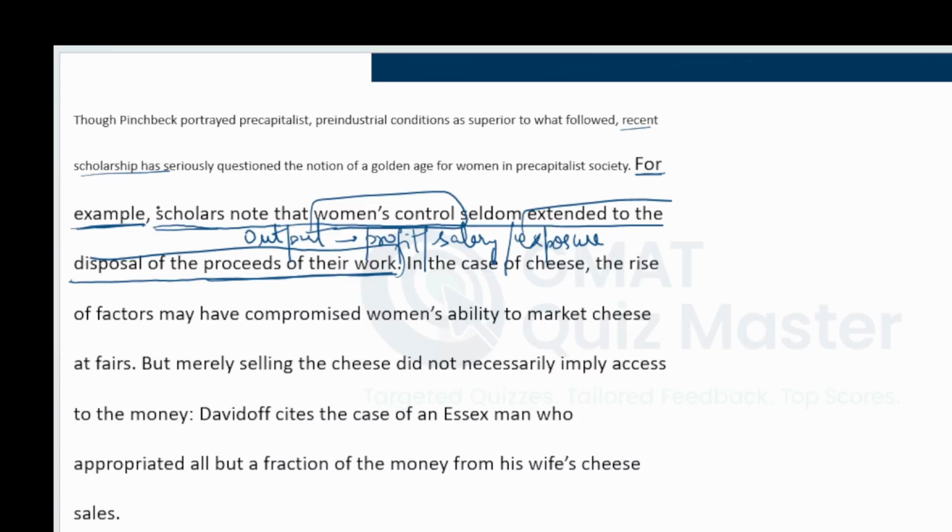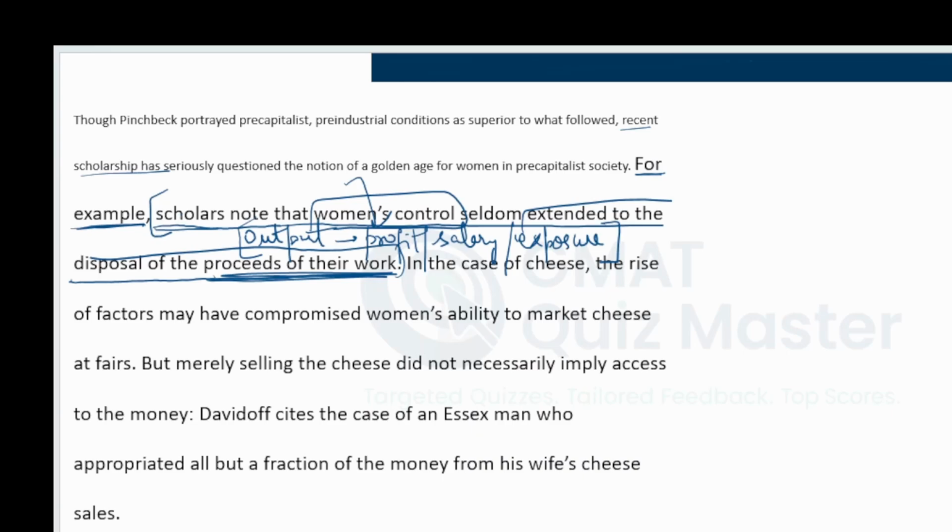Now, what this example is saying is that scholars note that women did not have control over this. Women could not control, they did not have that right to control whatever they were getting, whatever they were generating from their work. Now, that is a negative thing. Pinchbeck was saying that, okay, the pre-industrial period was better because women could do so many tasks, so many different activities.